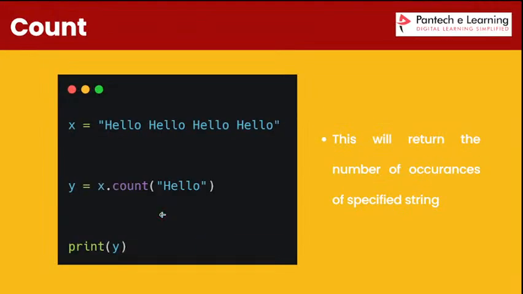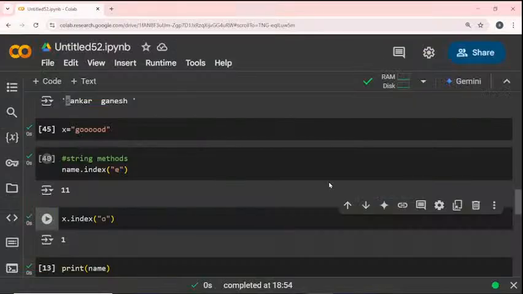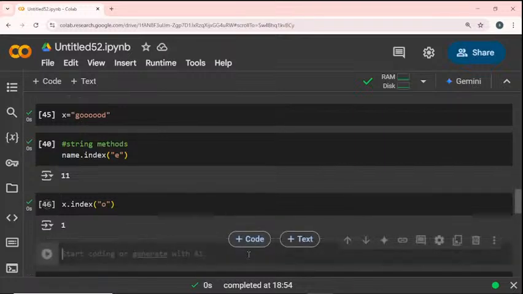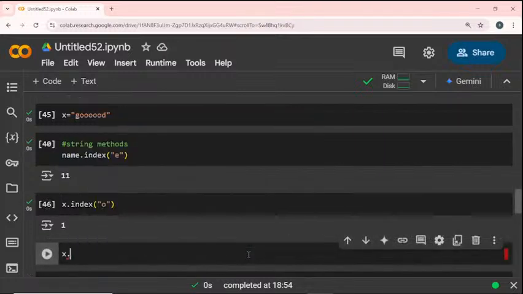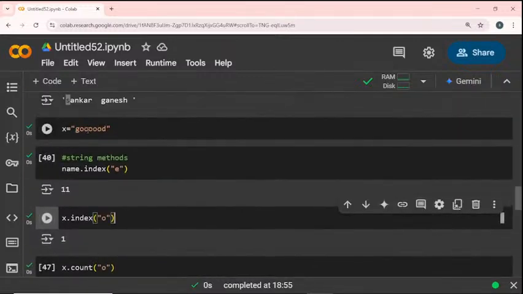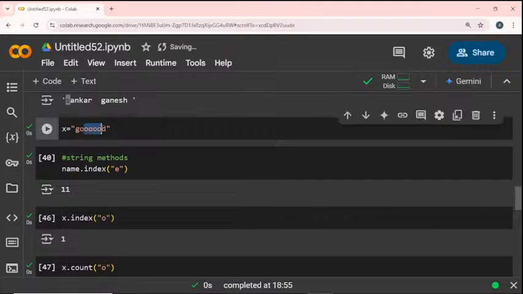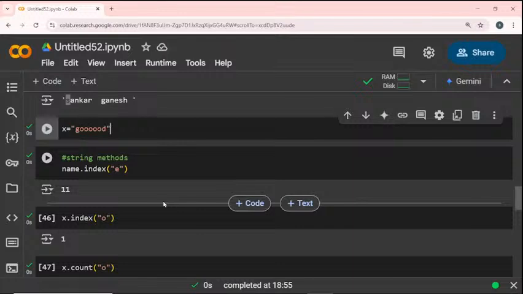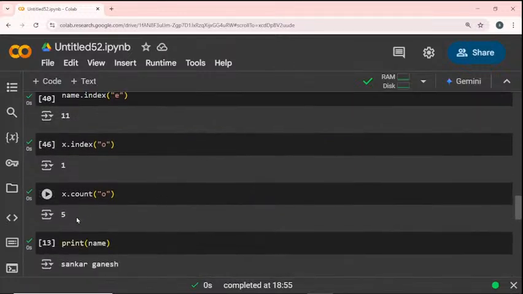So next one is count. Count tells how many times a particular character comes in the string. Now I show the example: x dot count of O. How many times does this O character repeat? 5 times. You can see there are 5 O characters, like 1, 2, 3, 4, 5. So the count 5 will be returned.